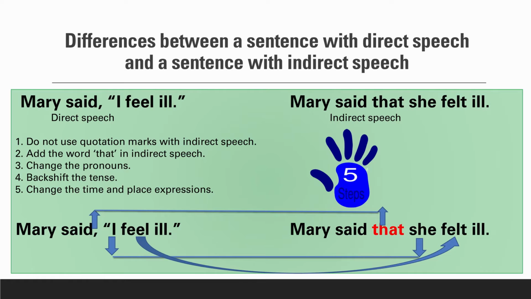Next, the verb has changed from feel to felt. When Mary spoke, her words were in the present tense, but now when we report those words, we change them to the past tense. This is called backshifting, that is, shifting the tense back to the past. And fifth is changing the time and place expressions. In the given sentence, such expressions are missing. We will go into details later on.